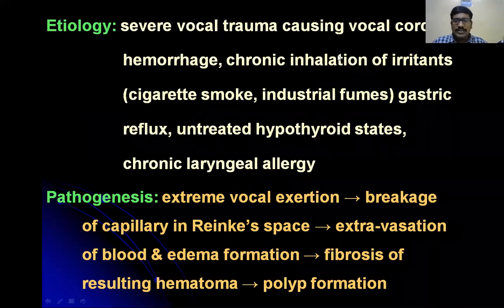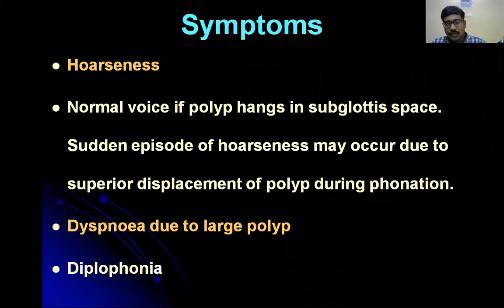So what is the etiology? It is because of voice abuse or smoking, which leads to breakage of the capillaries in the Reinke space, which leads to extravasation of blood and fluid into the Reinke space, which leads to edema. This edema and hematoma later will undergo fibrosis, leading to polyp formation. So what are the symptoms? The common symptom for everything, vocal nodule, vocal polyp, and Reinke's edema, is nothing but hoarseness of voice.